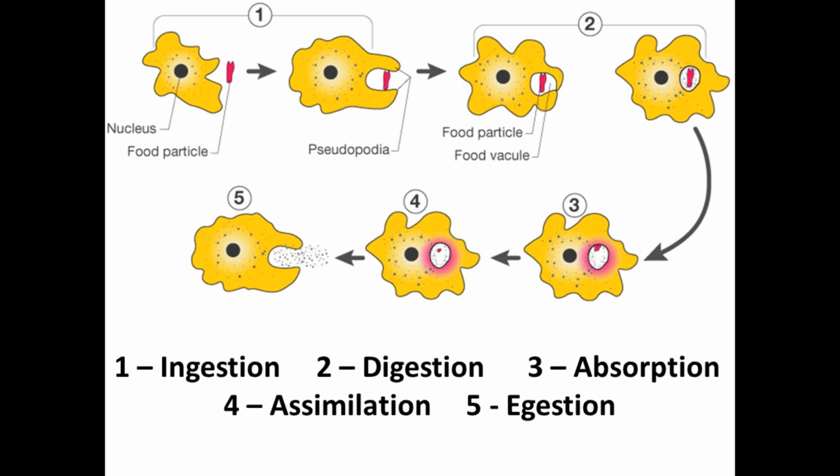You can see in this diagram the food vacuole is digested, and after digesting, the food particles are dissolved in the cytoplasm, means they are absorbed by the cytoplasm of the cell. And now this absorbed food is assimilated, means it is used for the growth and repair of the body, and the undigested food or the waste food moves to the surface of the cell and is thrown out of the cell, which is known as egestion.